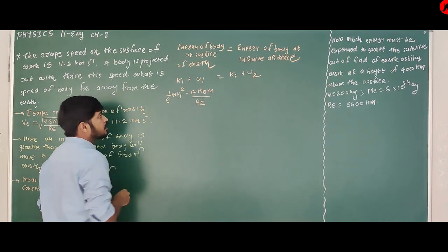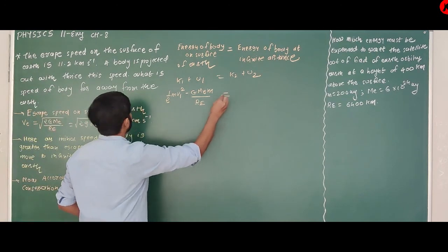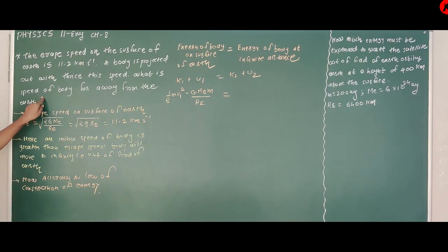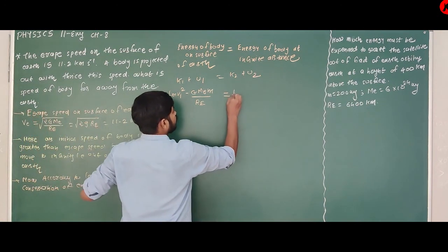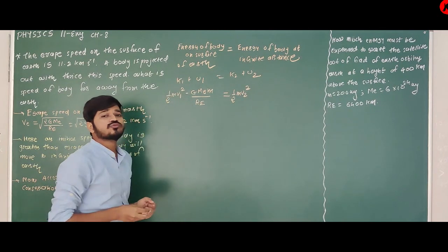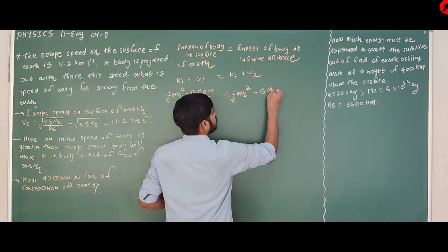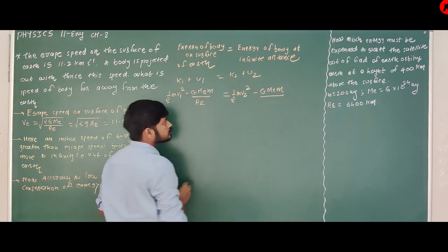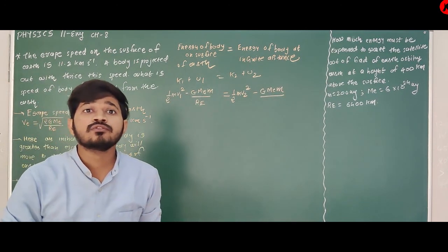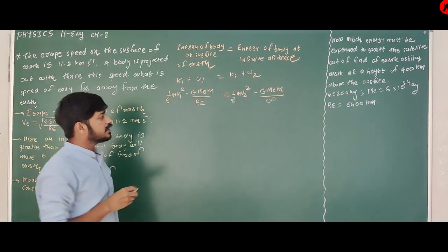Why RE? Because initially it is on the surface of Earth. This is equal to, what is the speed of the body far away from Earth? I am assuming V2, so half m V2 square. Yes, we have to find this speed. U2 is minus G M m upon the distance, infinite distance. Clear about this?